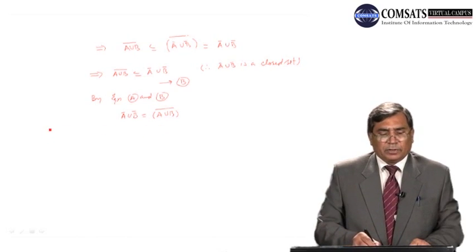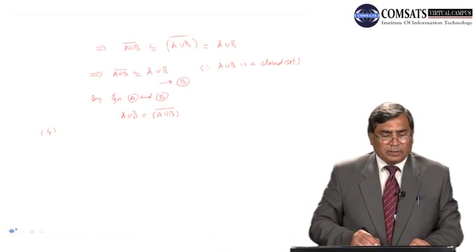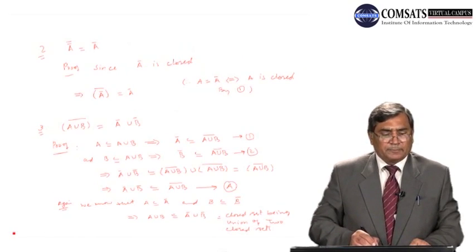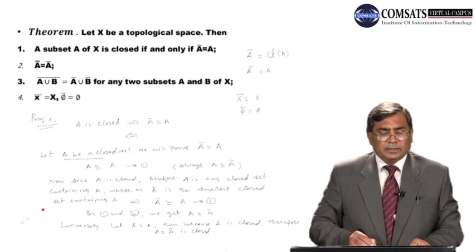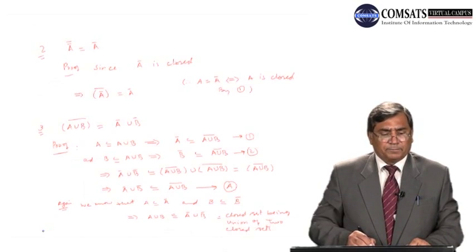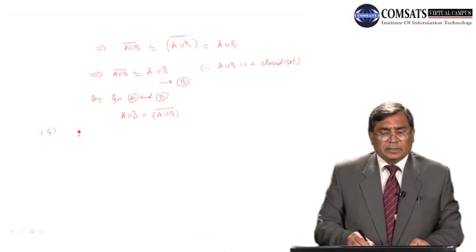And what about the fourth one? The fourth part of this theorem is closure of X is equal to X and closure of phi is equal to phi.